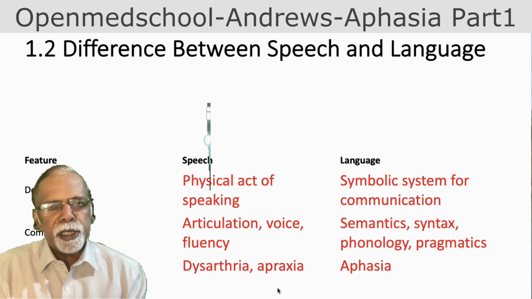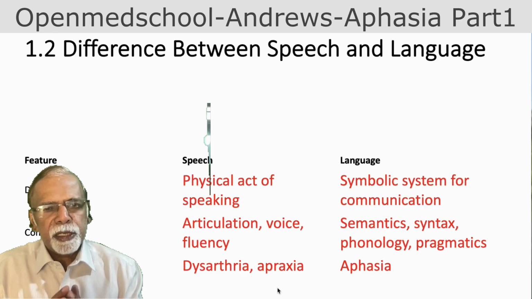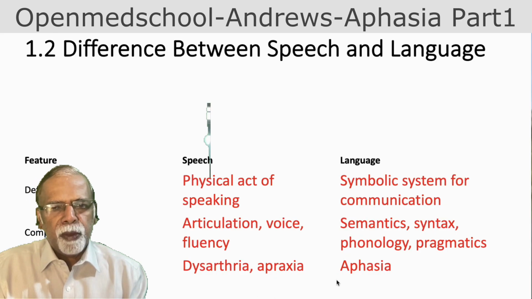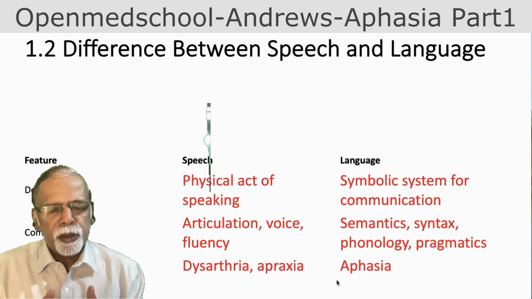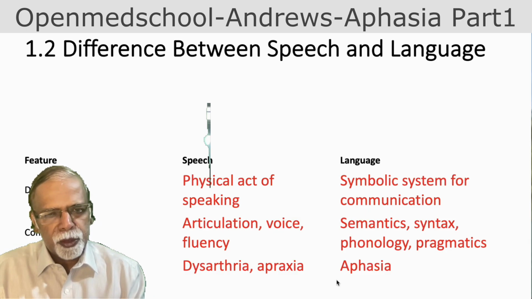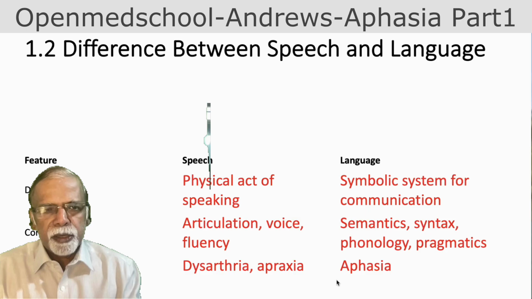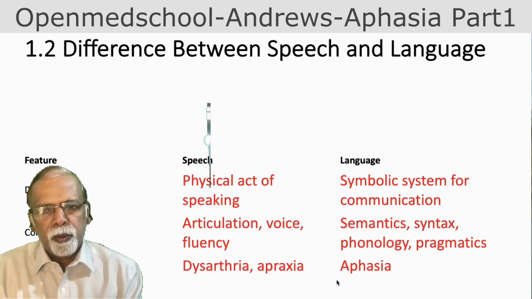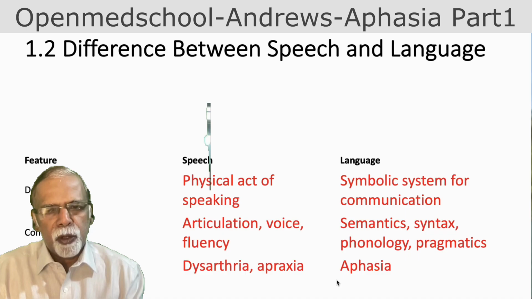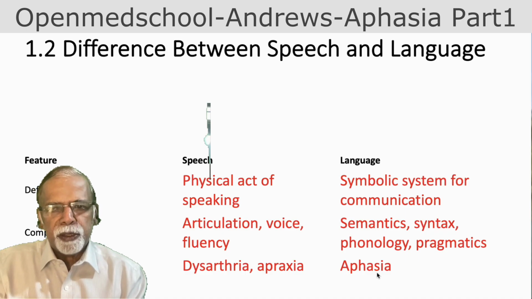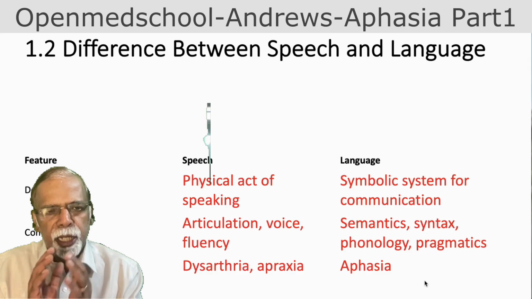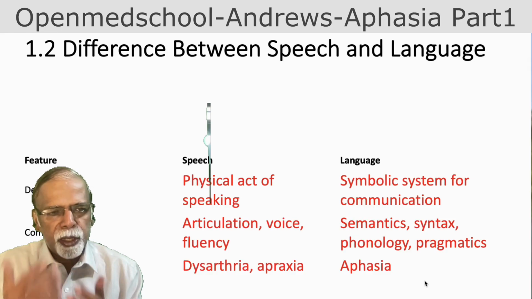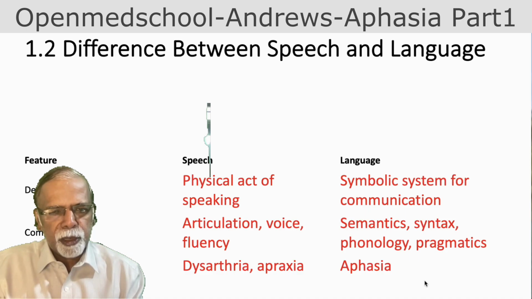So what is the difference between speech and language? Speech is the physical act of speaking. It includes articulation, fluency and voice. Disorders are dysarthria and apraxia, about which we will discuss later. Whereas language is the symbolization of ideas or the system for communication. It includes semantics, syntax and phonology, and the disorder is aphasia. So basically remember that language dysfunction is aphasia and an articulation disorder is a speech abnormality.